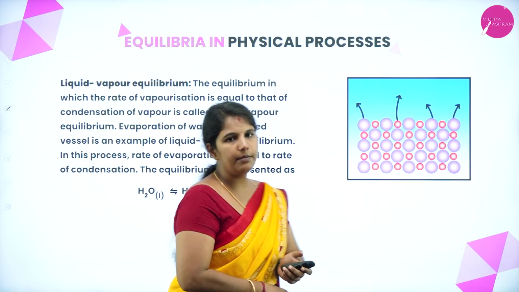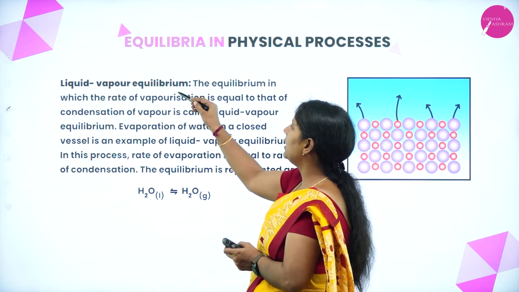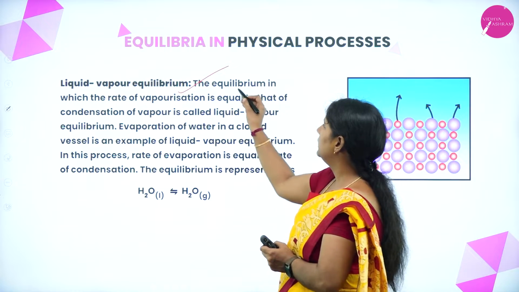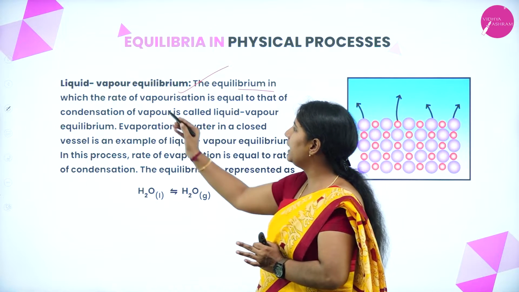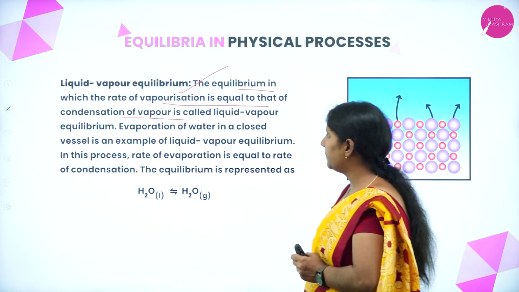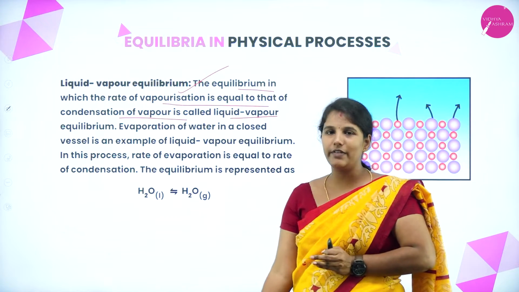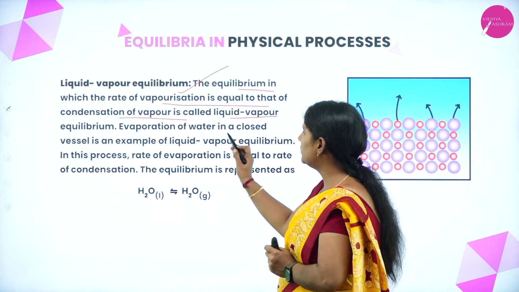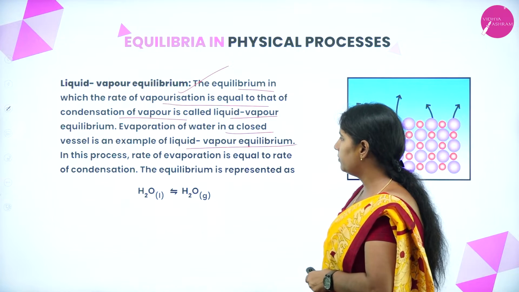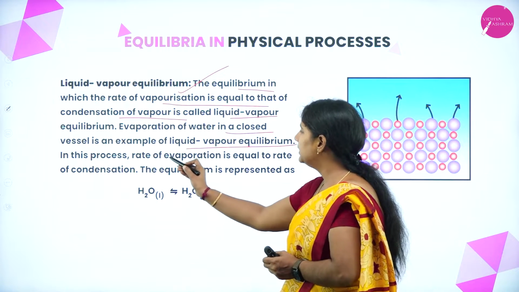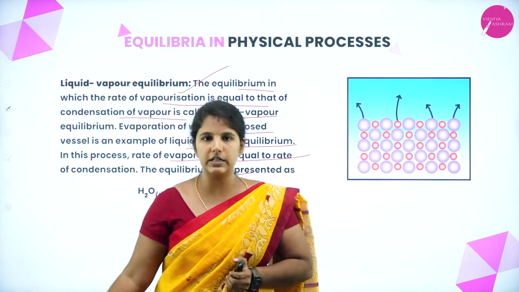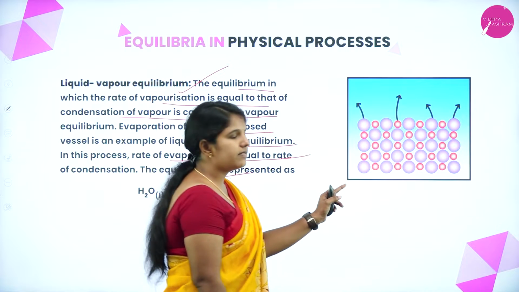We have one more type, that is liquid-vapor equilibrium. We will see what liquid-vapor equilibrium is. The equilibrium in which the rate of evaporation is equal to the rate of condensation of the vapor is known as liquid-vapor equilibrium. Evaporation of water in a closed vessel is an example of liquid-vapor equilibrium. In this process, the rate of evaporation will be equal to the rate of condensation, and the equilibrium is represented with an equation. You can clearly understand with this diagram.